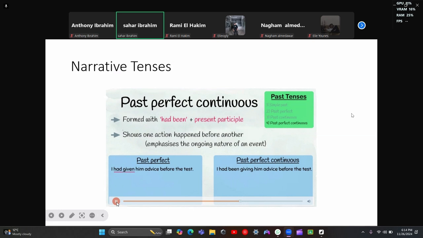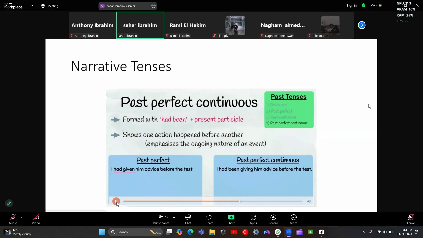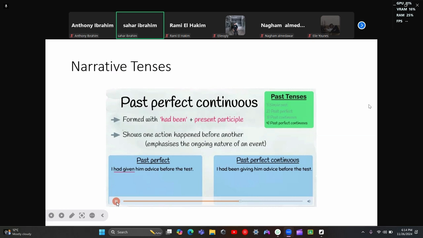Another example. I had hoped she would agree. I had been hoping she would agree. Past perfect continuous emphasizes the action of hoping was ongoing. Now it's time to have a go at applying your knowledge of the four past tenses. So actually, this was the exercise we stopped at before.